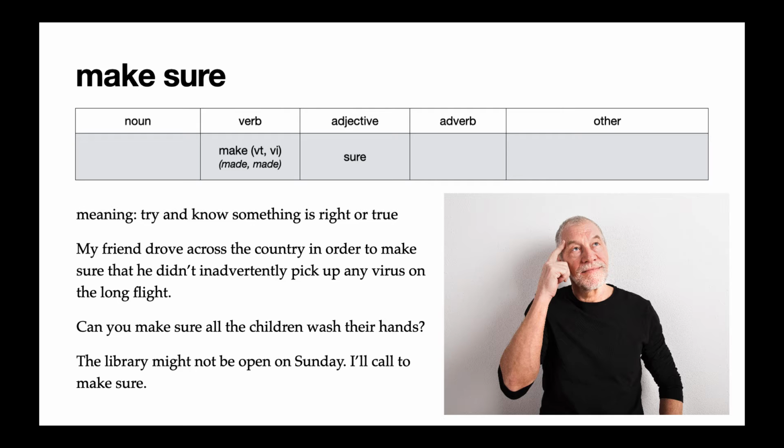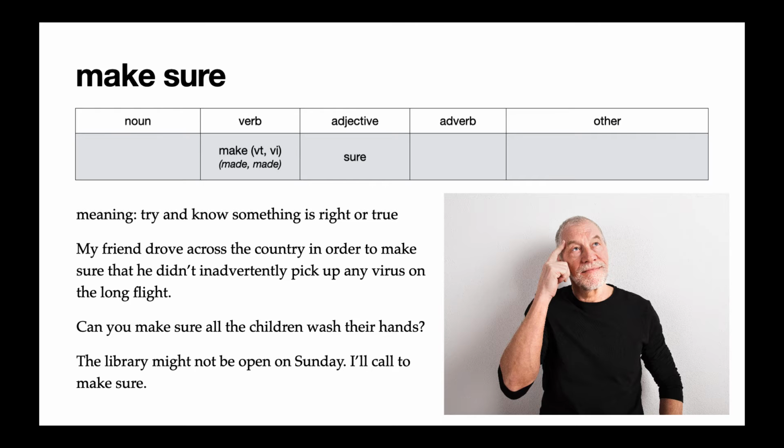The last example says, the library might not be open on Sunday. I'll call to make sure. So here we have make sure as an intransitive verb with no object behind it. Here, you think the library is open, but you're going to call just to be 100% right, to know that you're going to be right and to not leave anything to chance.